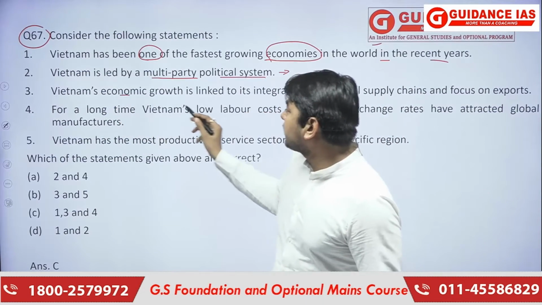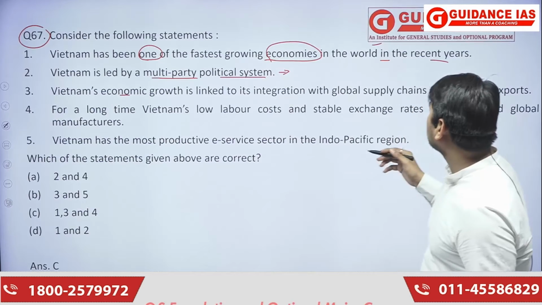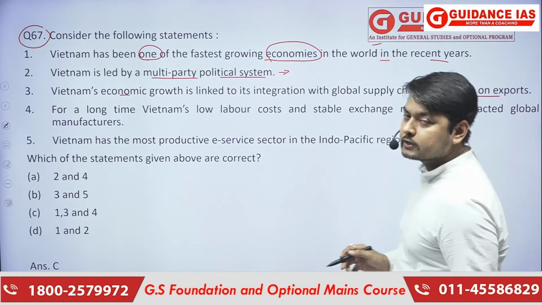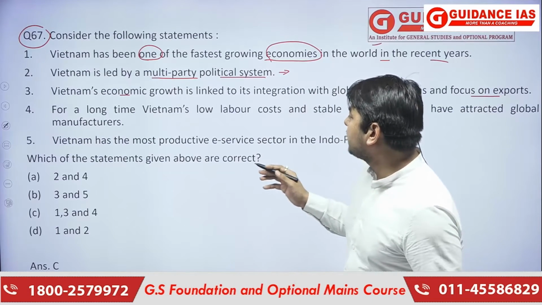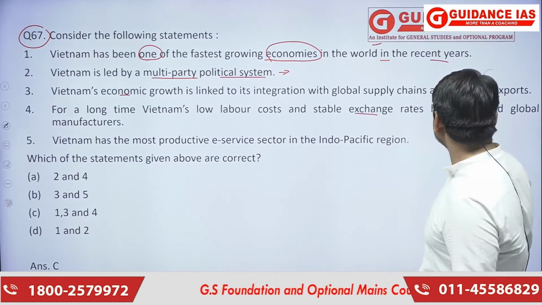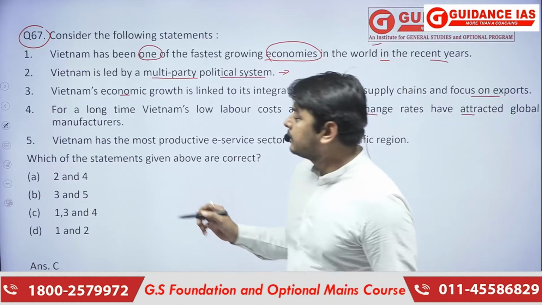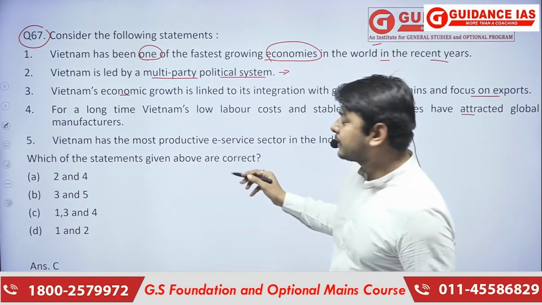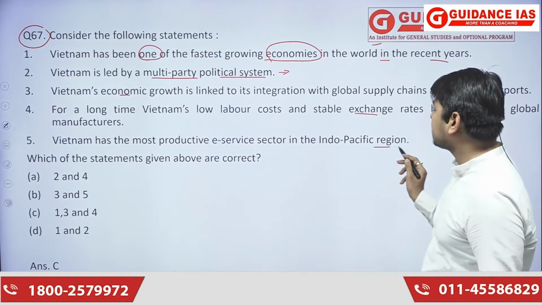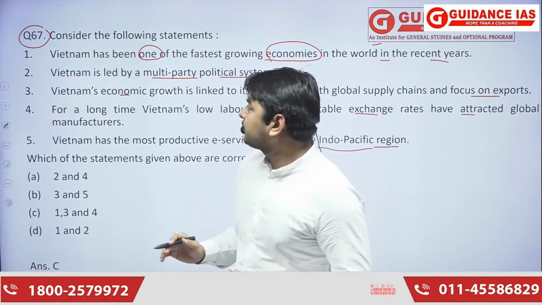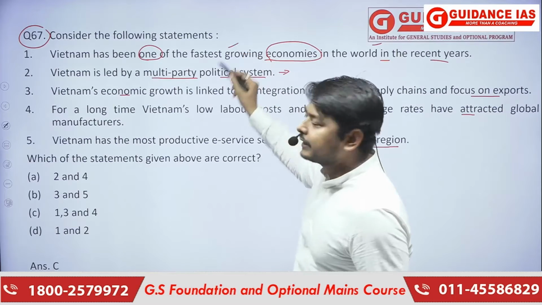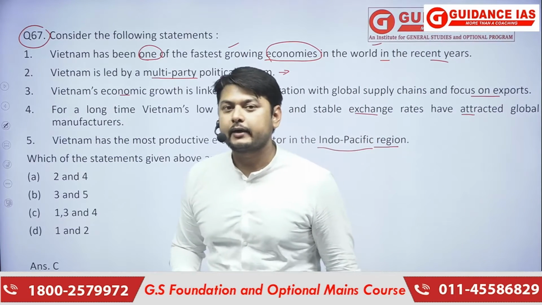Vietnam's economic growth is linked to its integration with the global supply chains and its focus on exports also. Now, the fourth statement is that for a long time, Vietnam's low labor cost and stable exchange rates have attracted global manufacturers. Next is Vietnam has the most productive e-services sector in the Indo-Pacific region. So here the first term, one of the fastest growing economies, is quite correct.